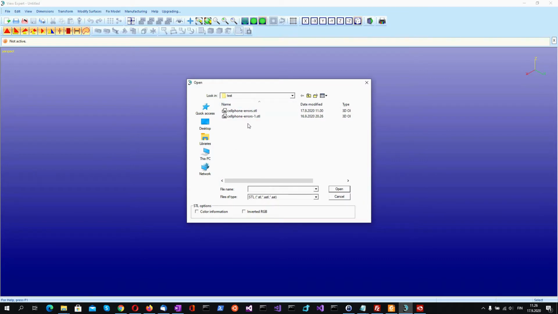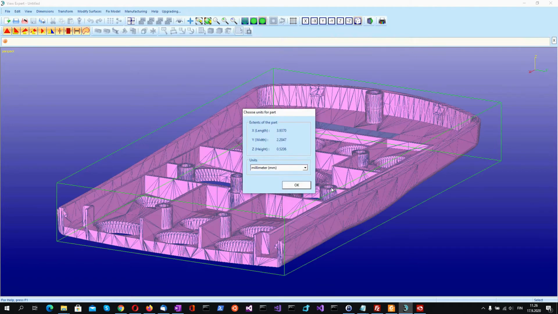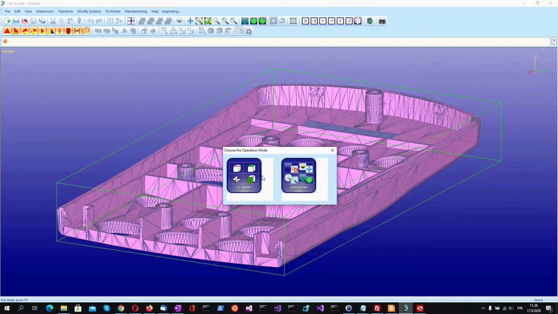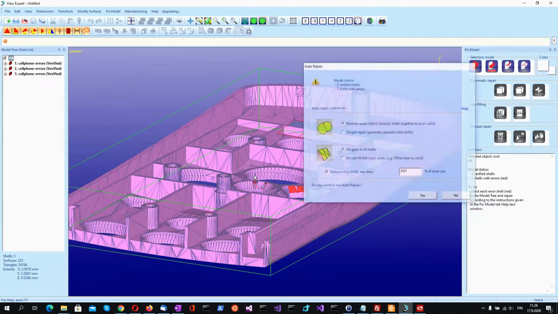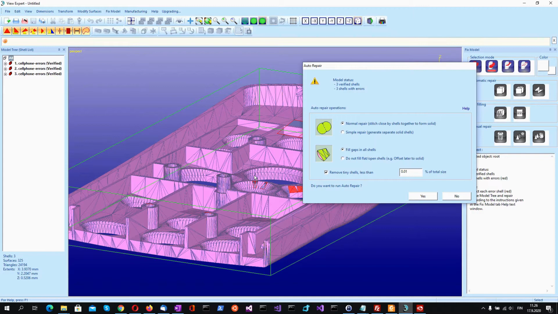In this demo, we use the second model in this folder. We choose the fixed model operation mode to run the verification to see what problems the model has.